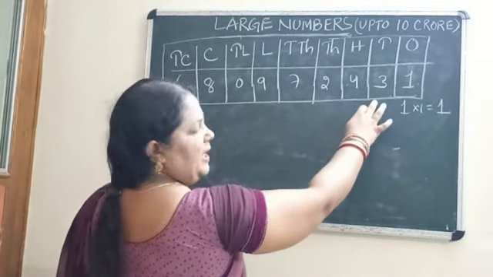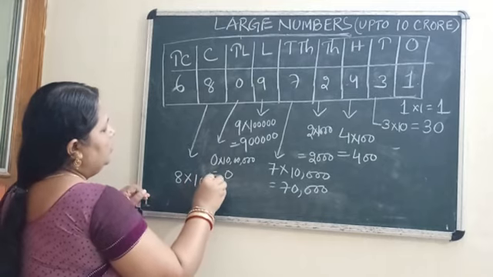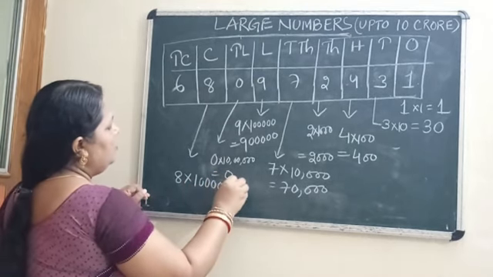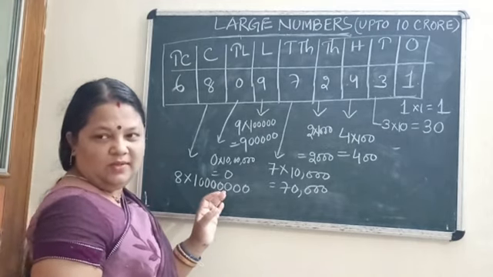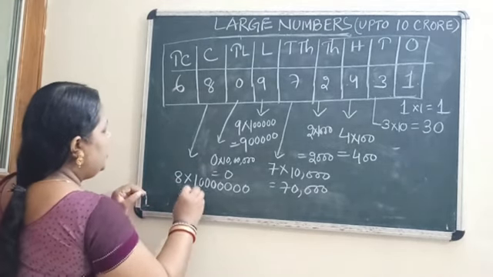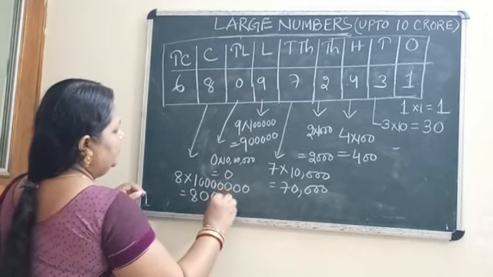Then come to the crore place. It is placed 8. So how much will you write? 8 into 1 crore. How many zeros are there in 1 crore? There are 7 zeros. Clear? Then the value will be 8 crore.